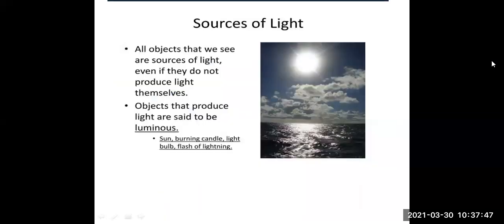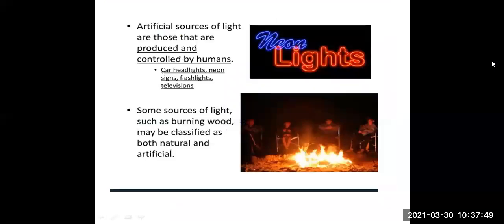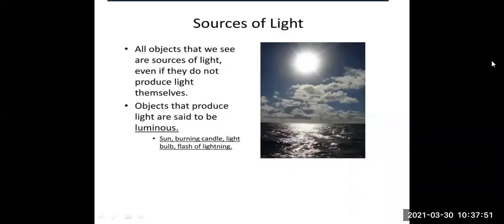Sources of light: all objects that we see are sources of light, even if they do not produce light themselves. Objects that produce light are said to be luminous. Sun, burning candle, light bulb, flash of lightning. These are all luminous sources of light.